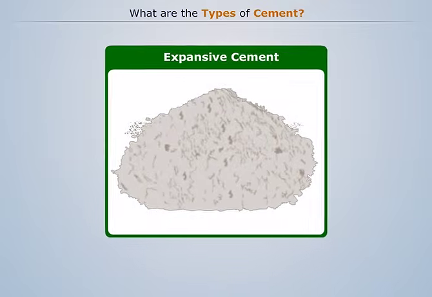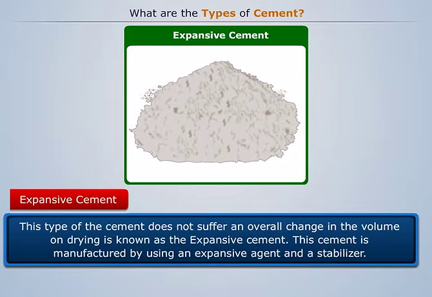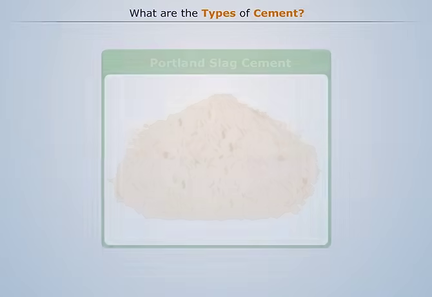Expansive cement. This type of cement does not suffer an overall change in volume on drying. It is known as expansive cement. This cement is manufactured by using an expansive agent and a stabilizer.